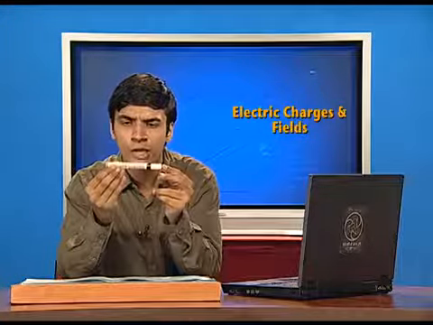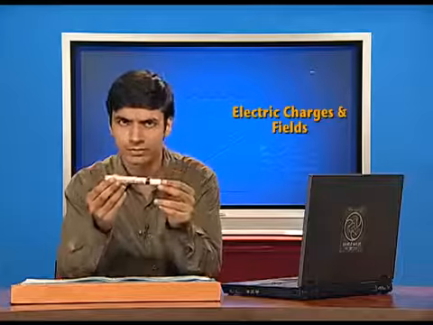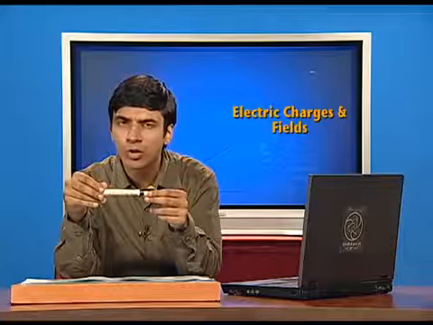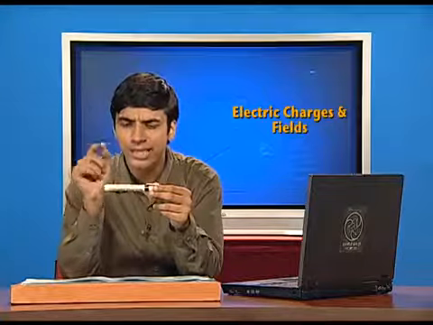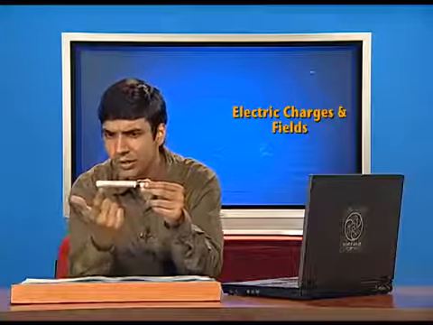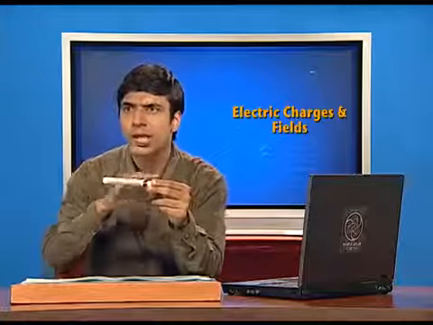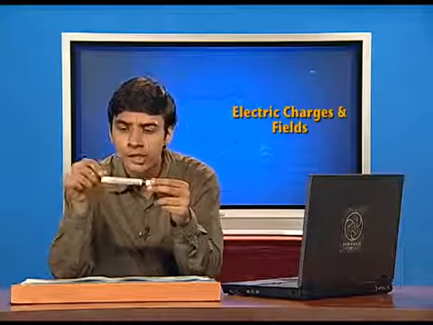Now for an example, if I take this pen into consideration and I just wanted to know what is the electric field due to the charges here, what I must consider is that I cannot know where exactly the electric charges are. I can only say some of them may be here, some of them may be here. That is, I am going for the continuous distribution of the charges. But if I keep on looking into each and every charge, my life is really terrible. I will get tired of it, but I won't get hold of it.